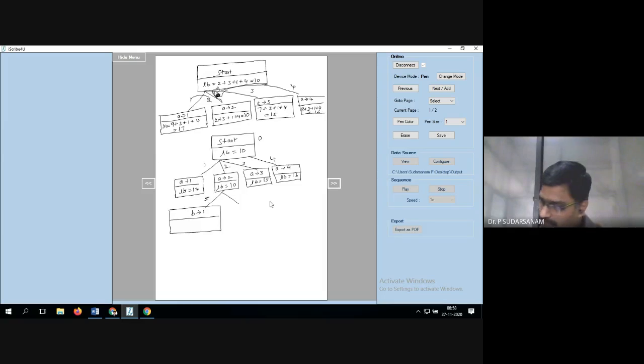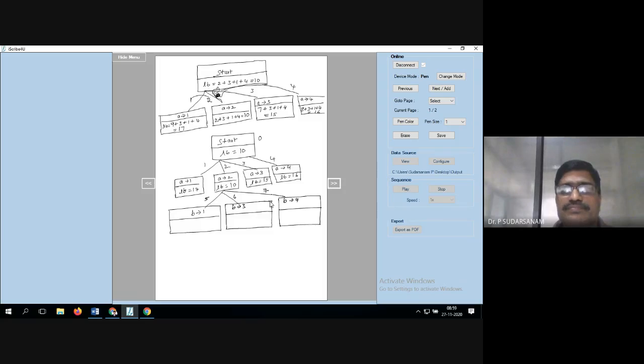And the sixth one is B is equal to 3. Now the seventh one is B is equal to 4. Are you getting what I'm saying? So A is equal to 2 you have taken, so for the remaining options only you have to go. You can assign the remaining jobs. That column cannot be assigned now. So B is equal to 1, B is equal to 3, B is equal to 4, we can assign it now.